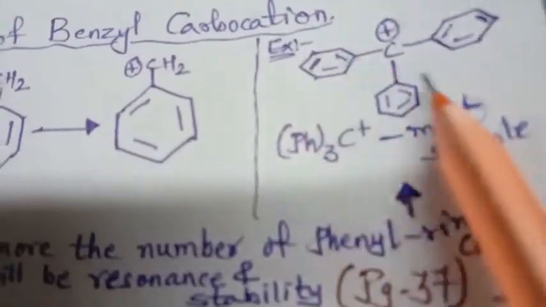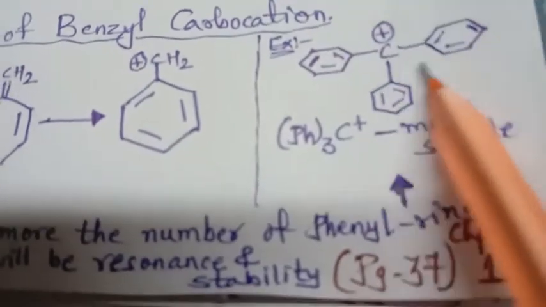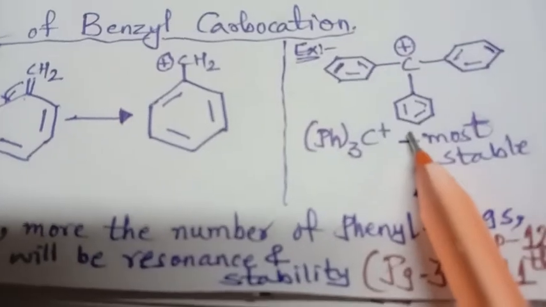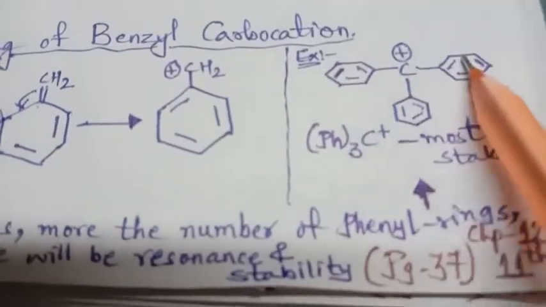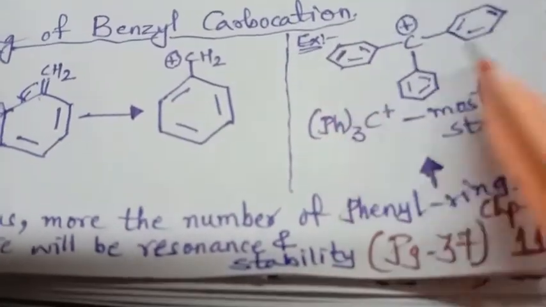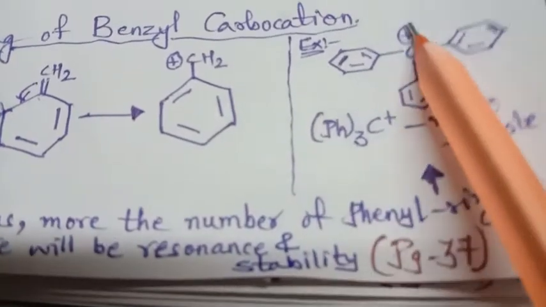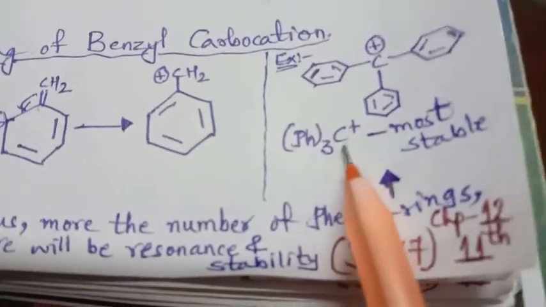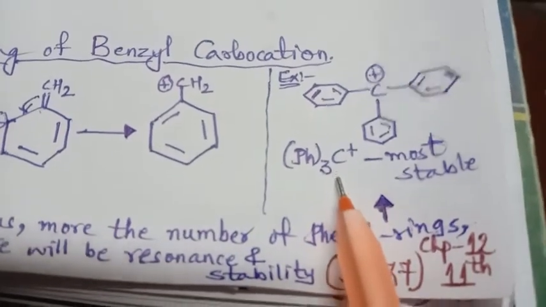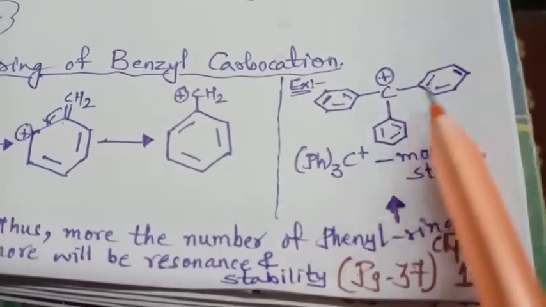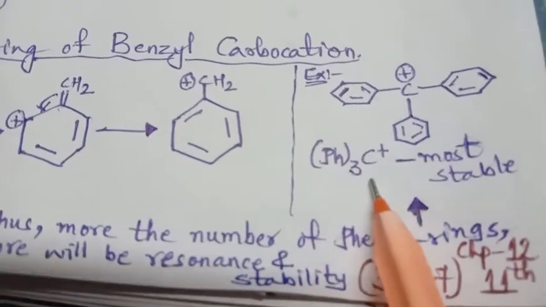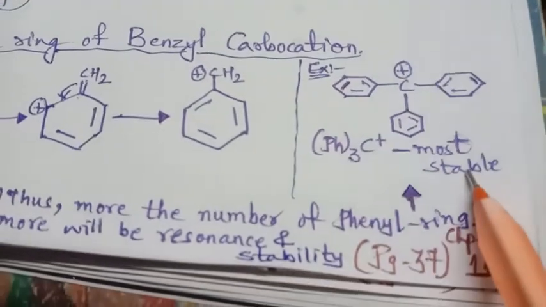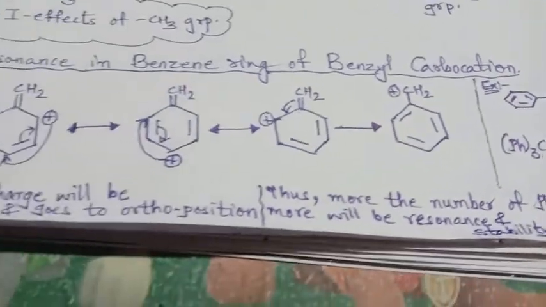They will be continuously in resonance, continuously in the mechanism, and thus the triphenyl carbocation, written in short form as Ph3C+, is the most stable. So phenyl 3 times. Triphenyl carbocation is the most stable compound, right?